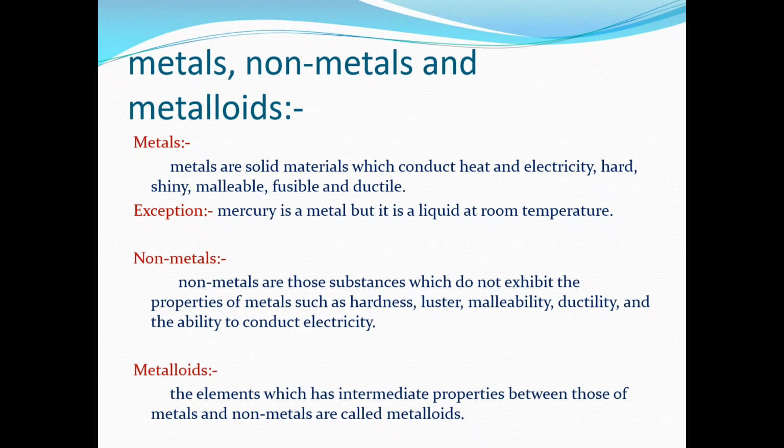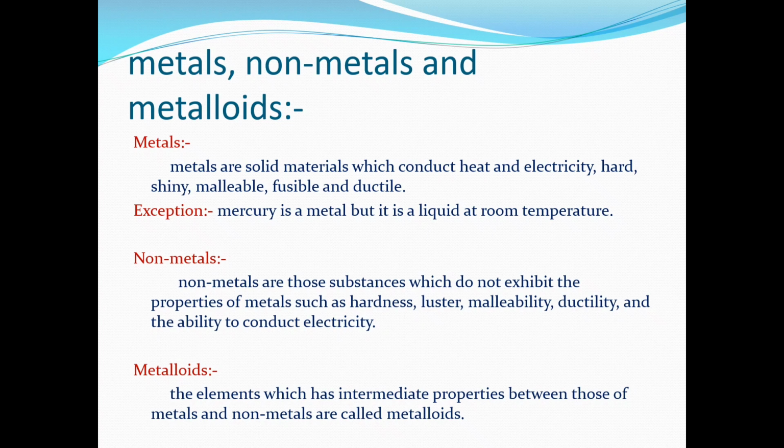As we have seen, metals are hard and solid. How will we define non-metals? Non-metals are those substances which do not have the properties of metals. If we take a substance and observe the properties of metals in it, we will say that it is a metal.